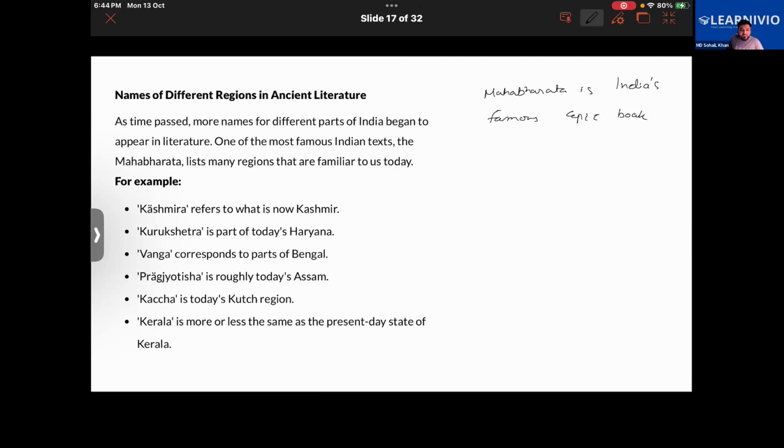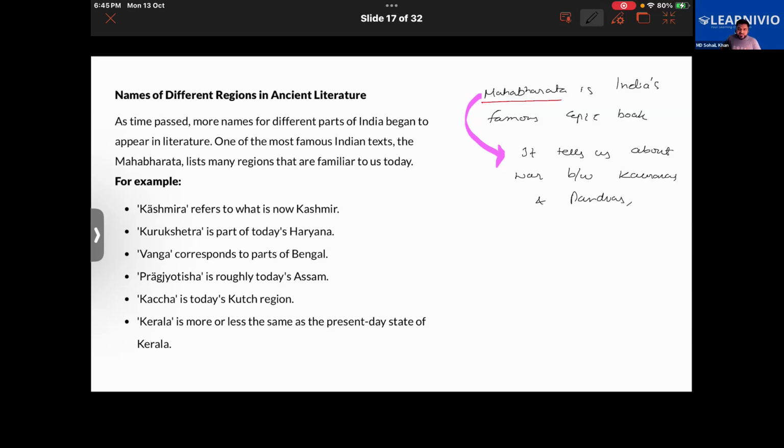This Mahabharata basically tells us about the war, the Kurukshetra war. It tells us about the war between the Kauravas and the Pandavas. Have you heard about it or not, Sai? No, you haven't heard about it. Okay. So it's basically a book about the war between Kauravas and Pandavas. This war basically happened in India.